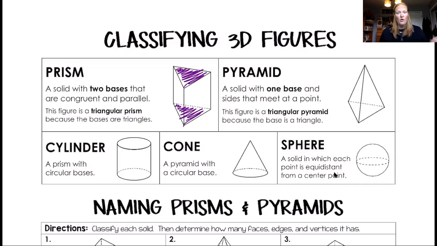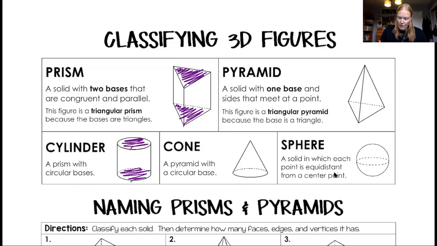Okay, cylinders are also prisms, but they're special kinds of prisms because they don't have sides. It's all one, it's just round, right? So like my drink cup is a cylinder, your water bottle is a cylinder, okay? The bases match, there's one at the top, one at the bottom, and they're circles, okay? Does anyone know if you were to cut a cylinder down the side and unfold it, what shape the sides would be? Like, have you ever done that with a soup can where you cut off the label? Yeah, it's a rectangle. Kind of interesting. Okay, so those are prisms.